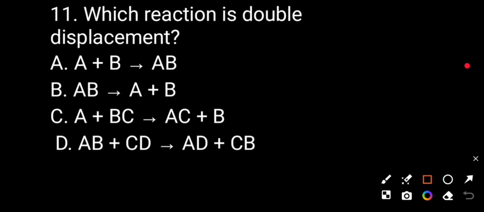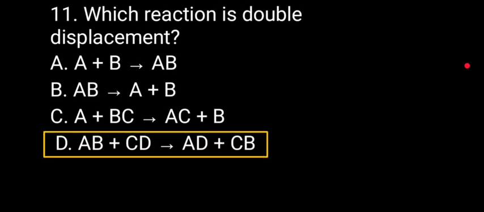Question number 11. Which reaction is double displacement reaction? Option A, A plus B is equal to AB. Option B, AB is equal to A plus B. Option C, A plus BC is equal to AC plus B. Option D, AB plus CD is equal to AD plus CB. Correct answer will be D.